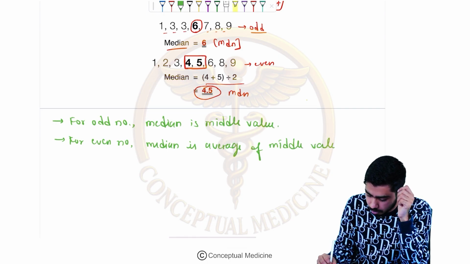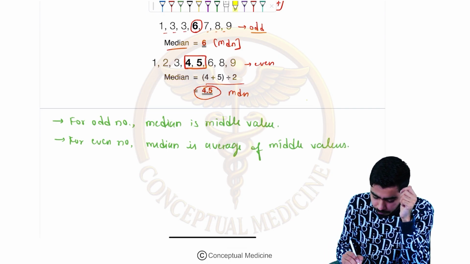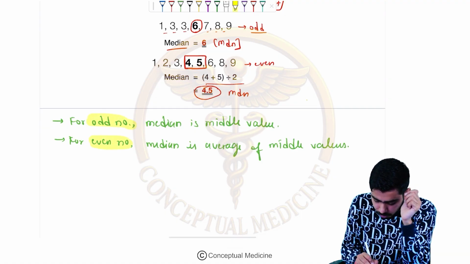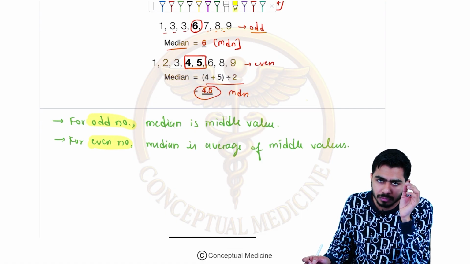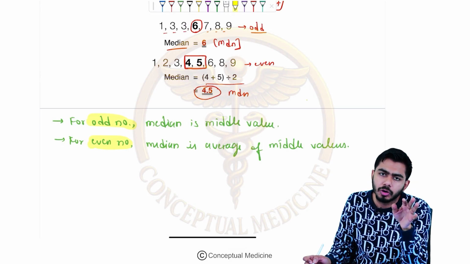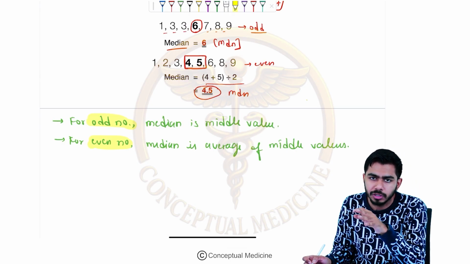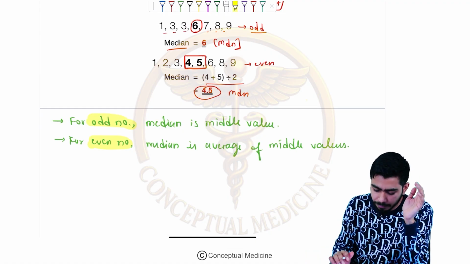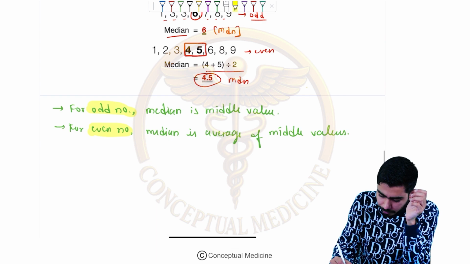So in both of the cases you should be comfortable enough to solve the median out of these two values. Either it could be the odd number, either it could be the even number. There is no third option, right? So in both the cases, you can be calculating it very comfortably.